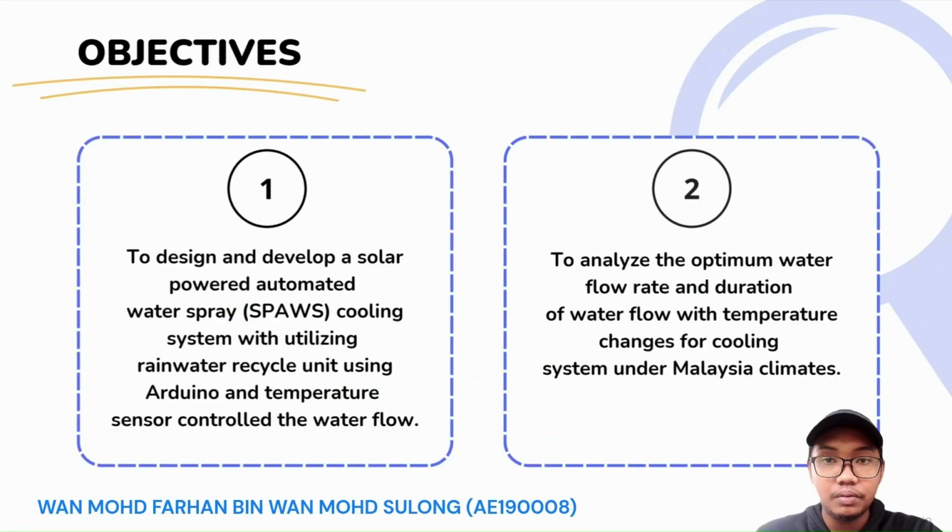So our objective for the project is to design and develop a solar-powered automated water spray cooling system utilizing a rainwater reactor unit, using Arduino and a temperature sensor to control the water flow. Our second objective is to analyze the optimum water flow rate and duration of water flow with temperature changes for the cooling system under Malaysian climates.